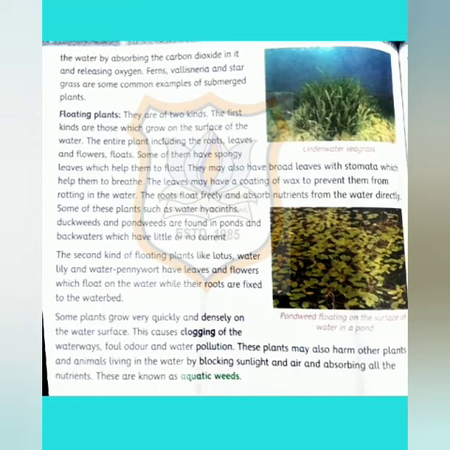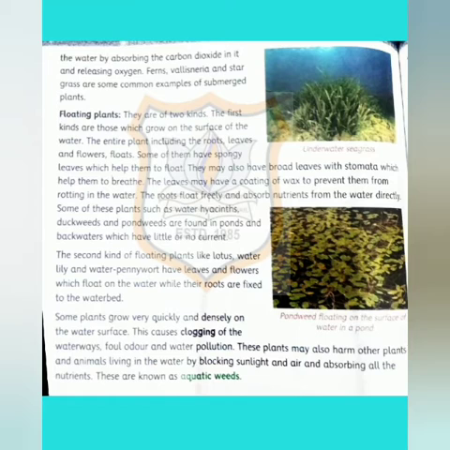Next is floating plants. They are of two kinds. The first kind is those which grow on the surface of the water. The entire plant, including the roots, leaves and flowers, floats.